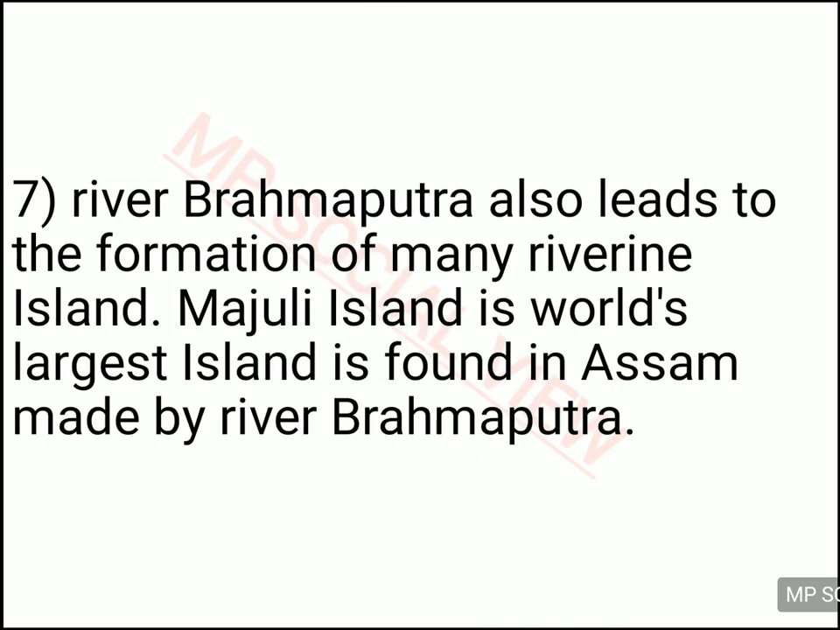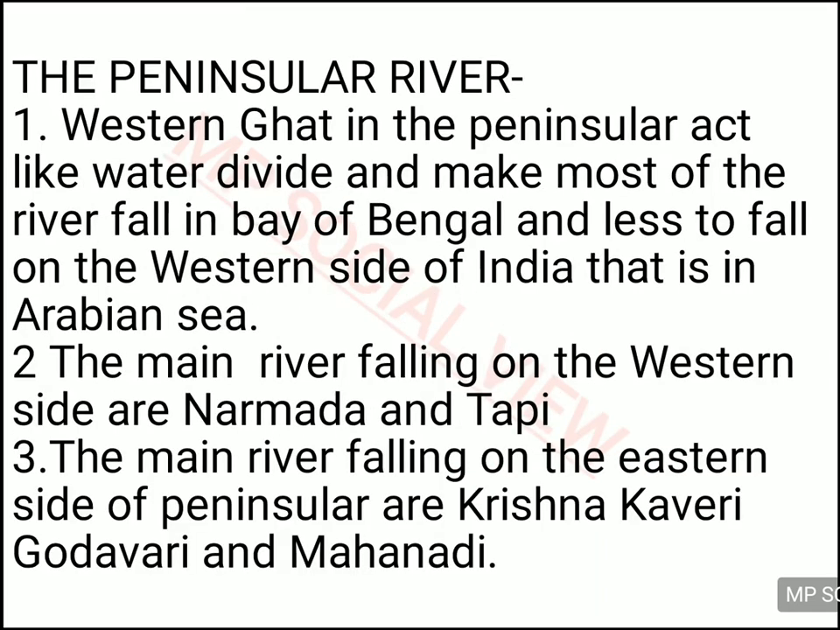This river Brahmaputra is actually also famous for making riverine islands. What is a riverine island? Like you have islands in the ocean, same way you have some islands in the river also. So when the islands are there in the river, it is called a riverine island. And Majuli island, which is made by the Brahmaputra river in Assam, is the world's largest island in a river. So it is the largest riverine island of the world, which is made by Brahmaputra river in Assam.